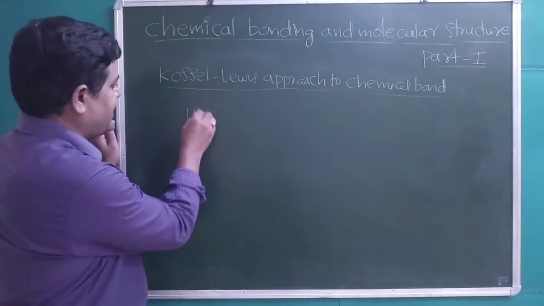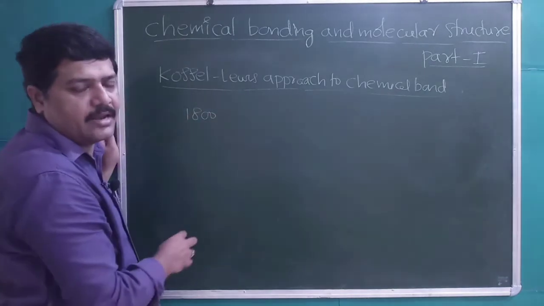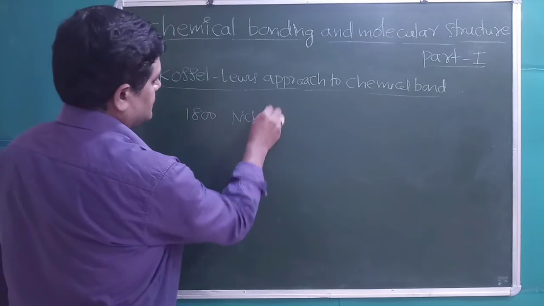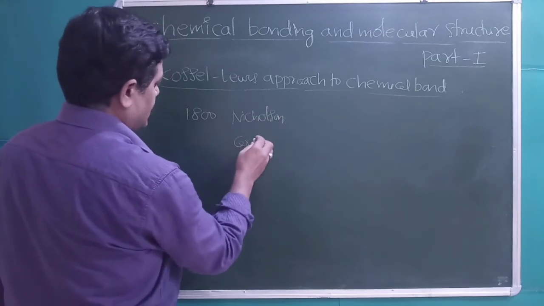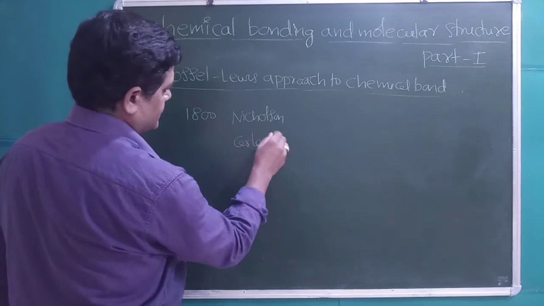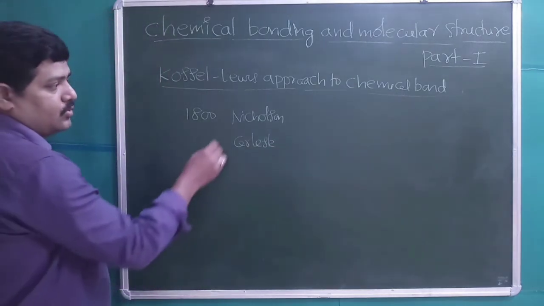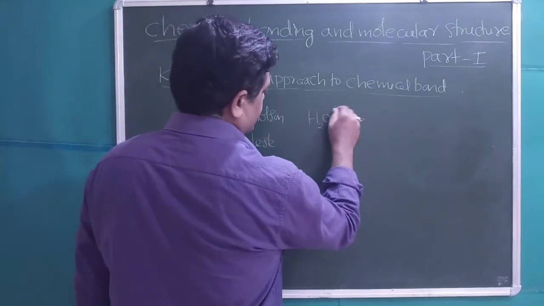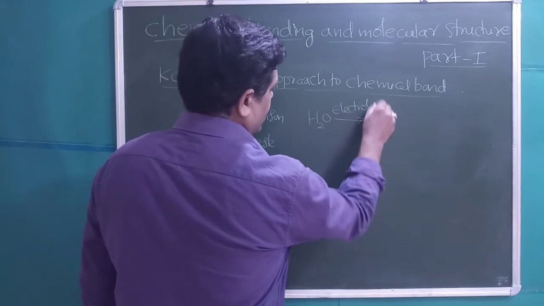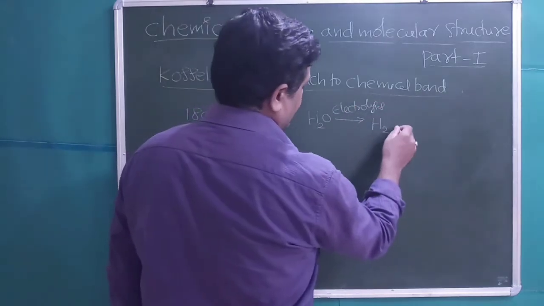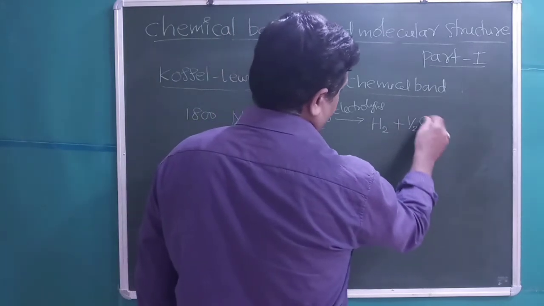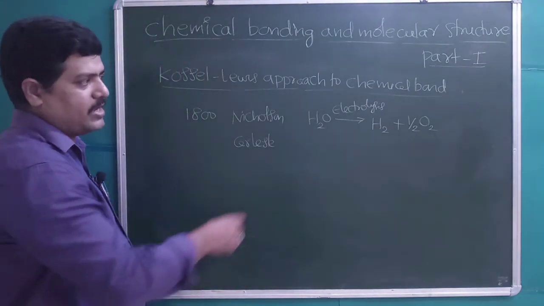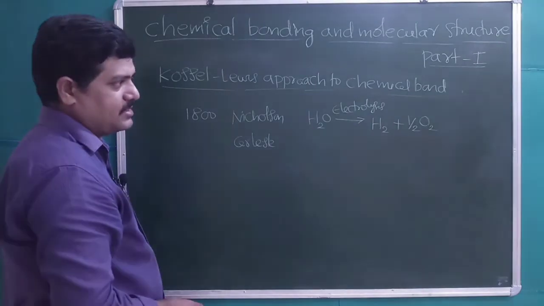Approximately in the year 1800, two scientists, Nicholson and Carlisle, did the electrolysis of water, and they were able to produce H2 gas and O2 gas from it. A non-spontaneous chemical reaction can be carried out by using electricity, and that is called electrolysis.